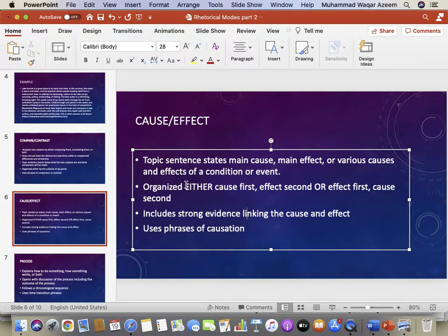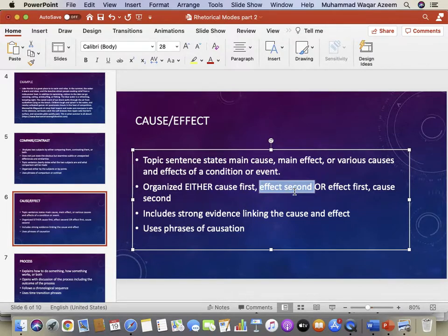This paragraph is organized either by putting the cause first or putting the effect first. So you can begin your paragraph about a particular condition by first describing its causes and then its effects. Or you can do it the other way around as well.